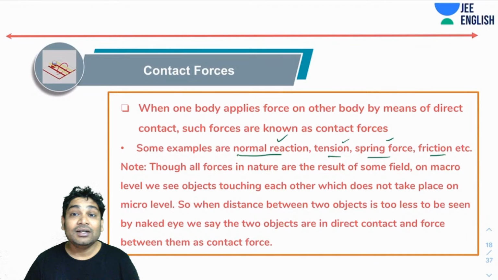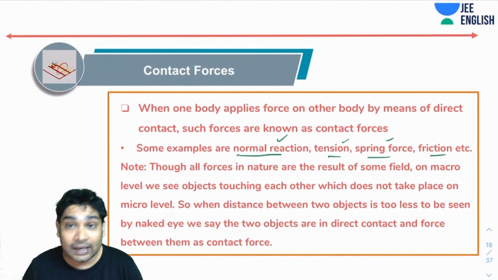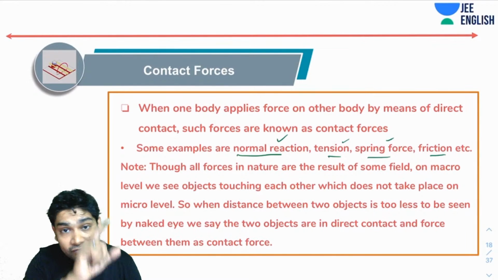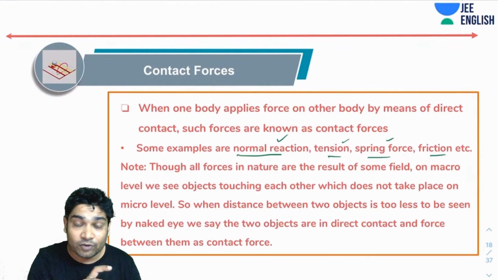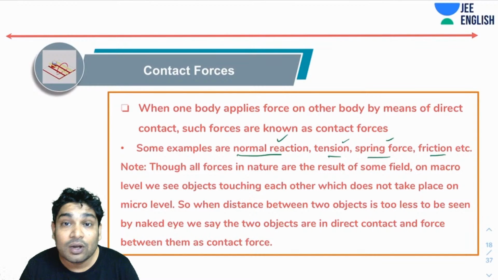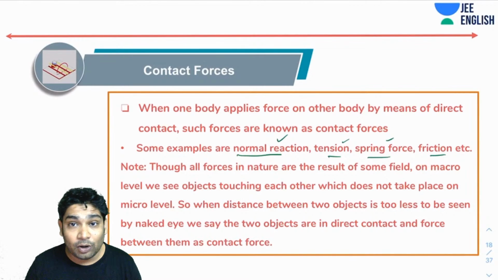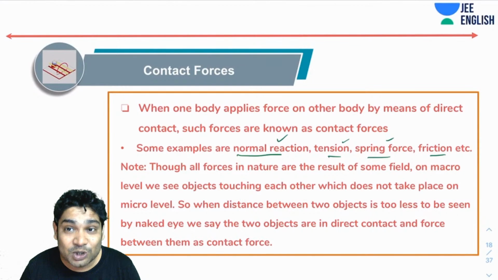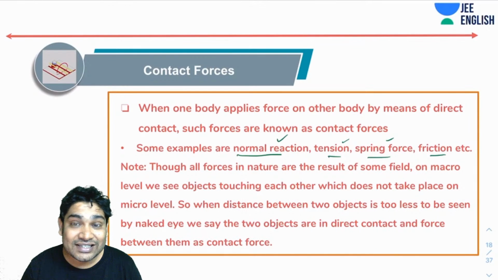Now, as I was saying, all forces in nature are the result of some field. We know that all four fundamental forces are field forces. They act from distances. On the macro level, we see objects touching each other, which does not take place at the micro level. When the distance between two objects is too small to be seen by the naked eye, we see the objects to be in direct contact and the force between them as contact force.